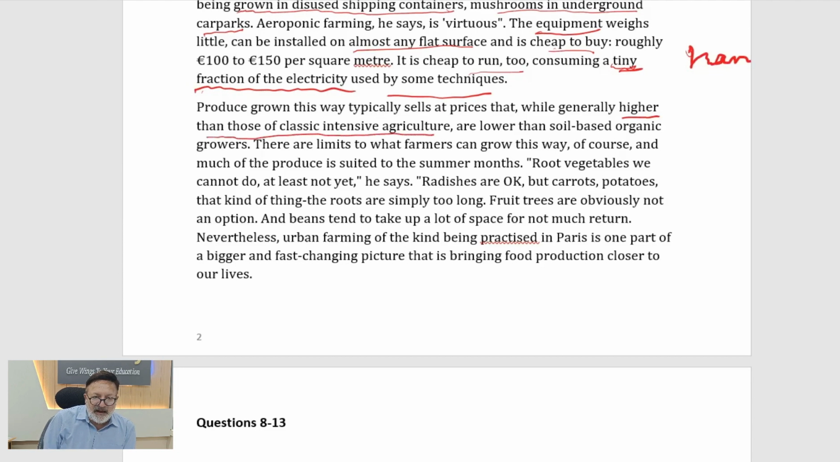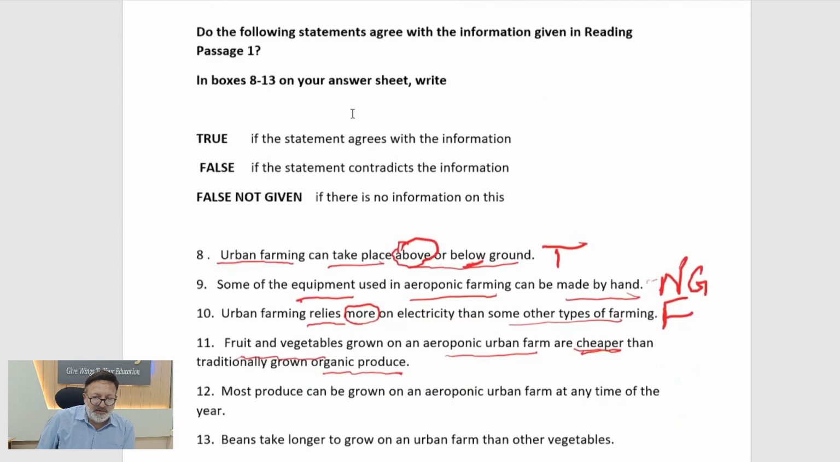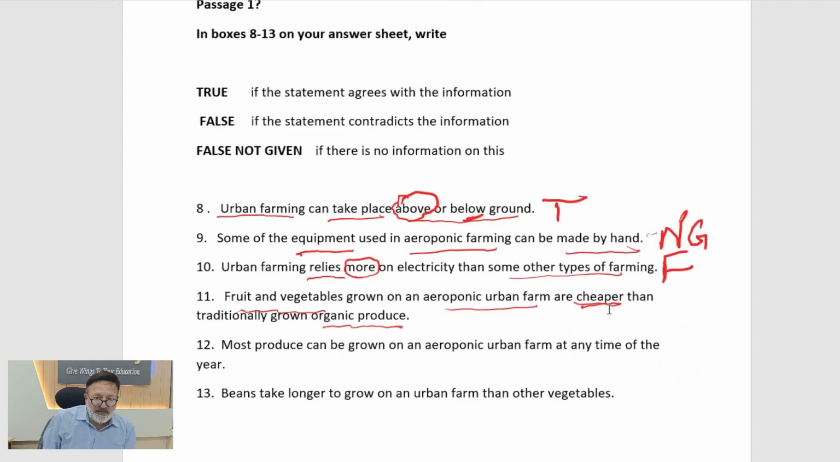So here they are saying are lower than soil-based organic growers. So lower than soil-based organic. So lower, and this lower is about prices. So if they're talking of prices here, so we know it's prices. So there they are saying are cheaper. So I think both have the same meaning, cheaper or lower. So the answer is going to be true.